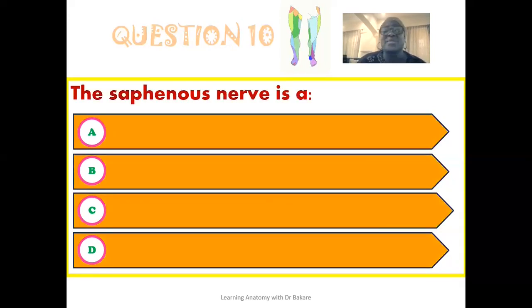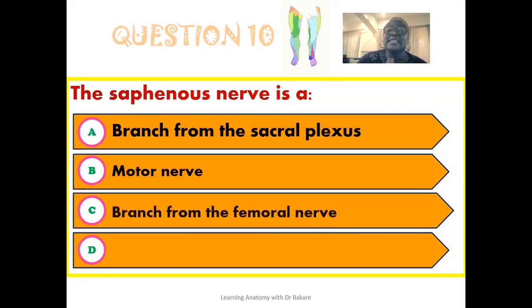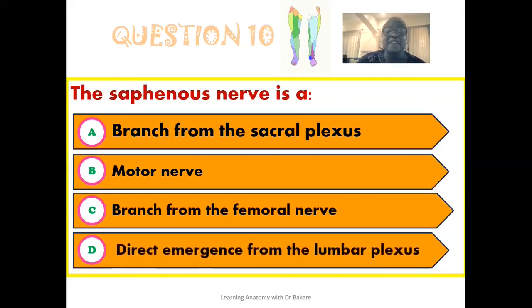So the 10th question reads that the saphenous nerve is a branch from the sacral plexus. Is the saphenous nerve a motor nerve? Is the saphenous nerve a branch from the femoral nerve? Is the saphenous nerve a direct emergence from the lumbar plexus? So which of these statements is correct about the saphenous nerve?